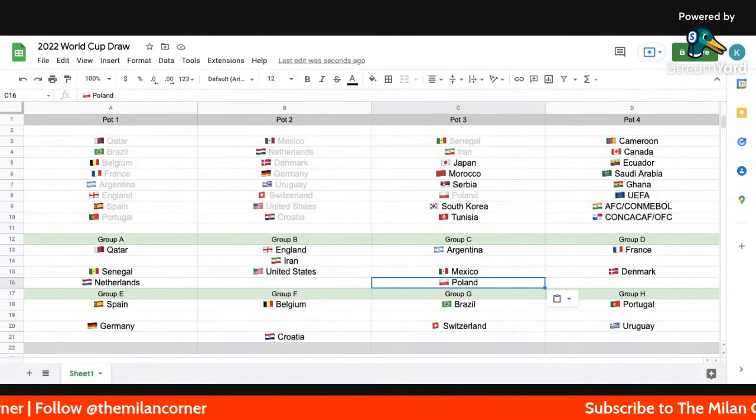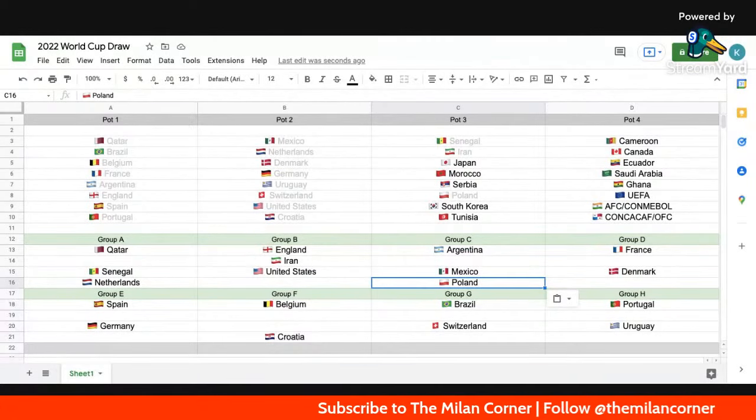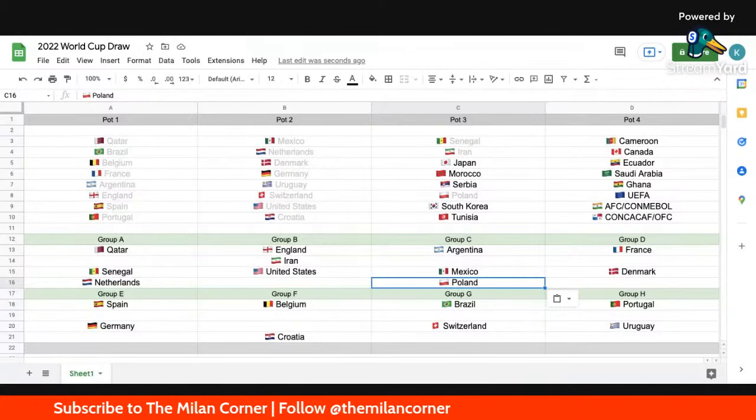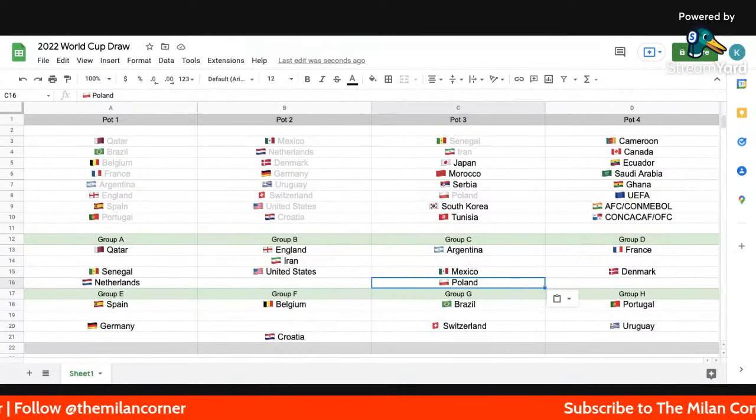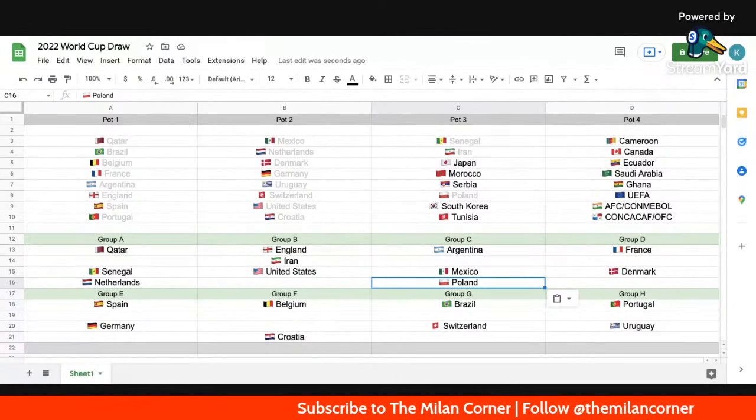Argentina, Mexico, and Poland. This is one of those groups that's not going to be easy. It depends how Argentina's form is. Mexico and Poland can also come out of this group. No question about it, because we saw what happened with Argentina at times. Sometimes they just don't play that well, but it's Messi's last World Cup, so we'll see.